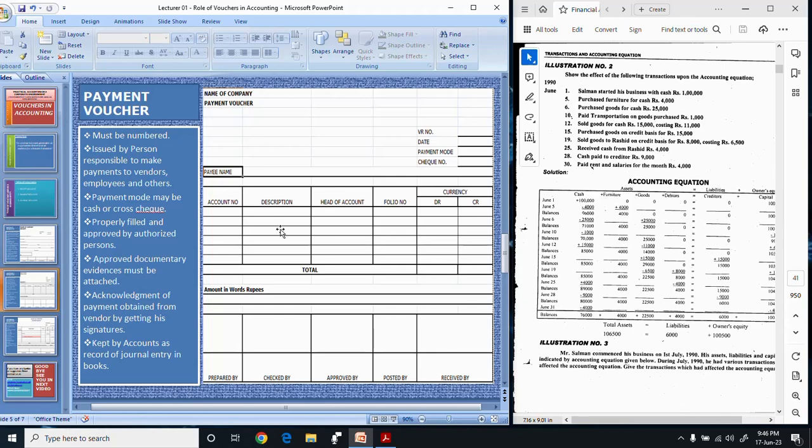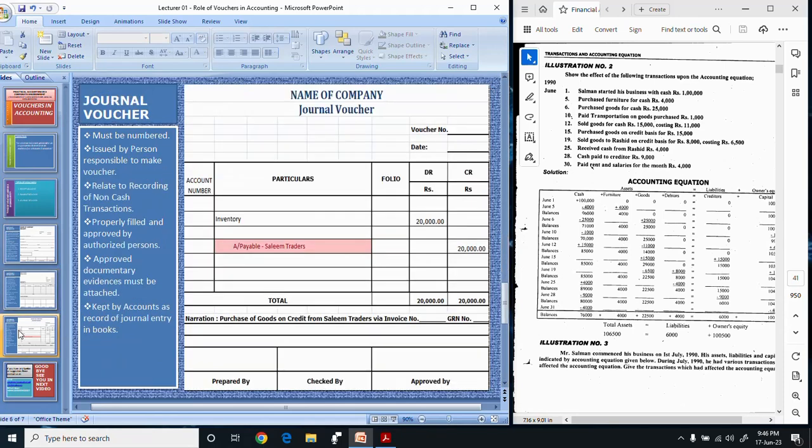So this was the payment voucher, and now we will discuss the third type, which is the journal voucher. A journal voucher is used by an organization to record non-cash transactions. It means all transactions in which cash inflow or outflow is not involved will be recorded on journal vouchers. Examples are accrued markup, sale of goods on credit, and purchase of goods on credit.